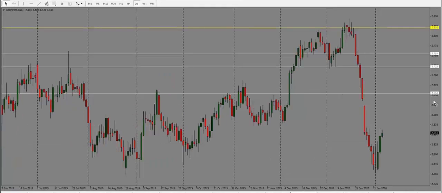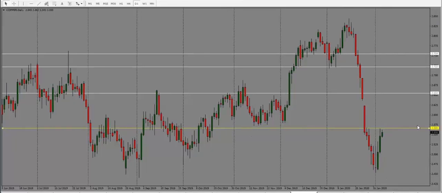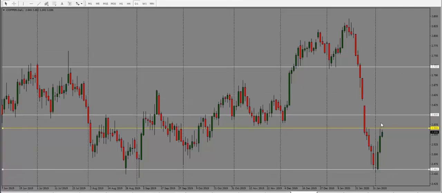Copper here, copper is into resistance. So at this point, this is an important support resistance level. So if it breaks through this level, only then would I look for it to go higher. And the next target would be 2.60. But if it fails to break through this, then we could see it come back all the way. This inefficient move here could get filled. So watch out for that.